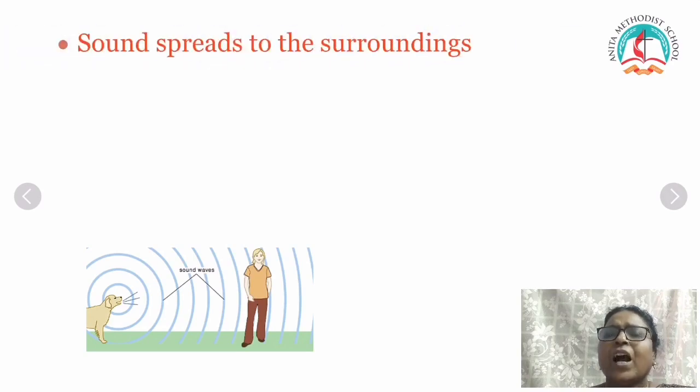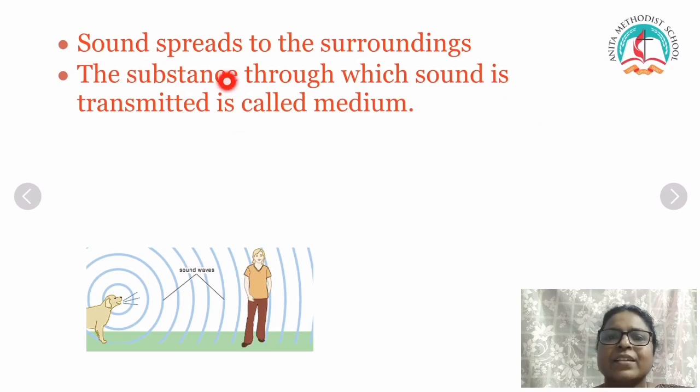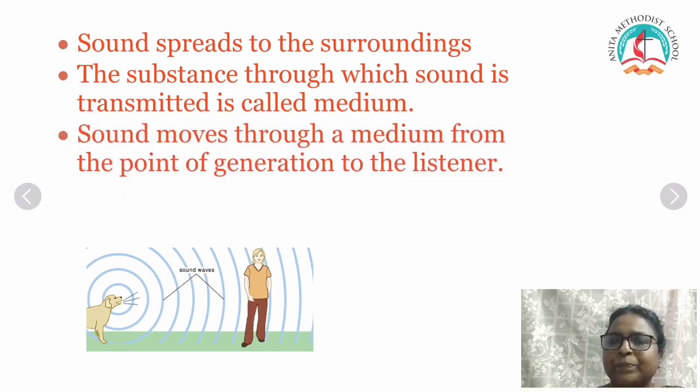How does sound spread to the surroundings? The sound won't spread on its own. We need a medium. The substance through which sound is transmitted from one place to another is called a medium. So, we need a medium for sound to spread to the surroundings.